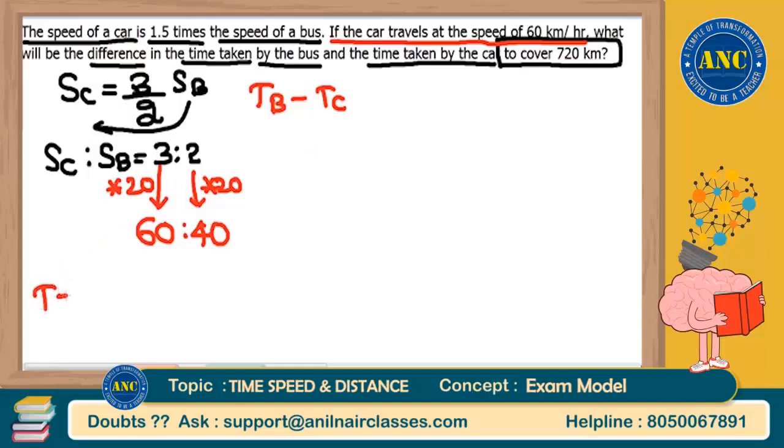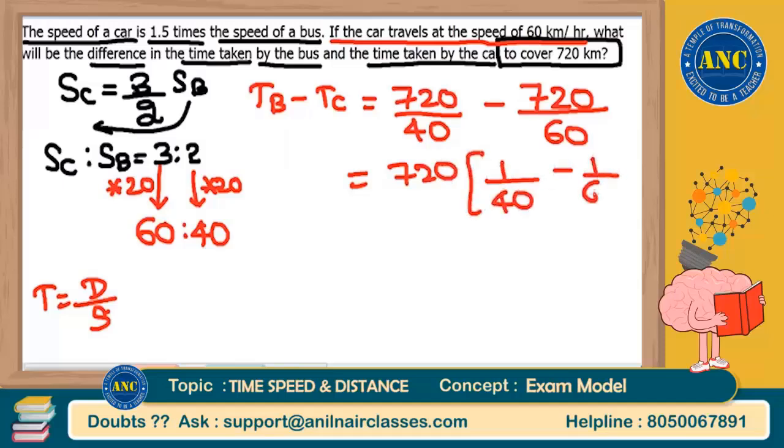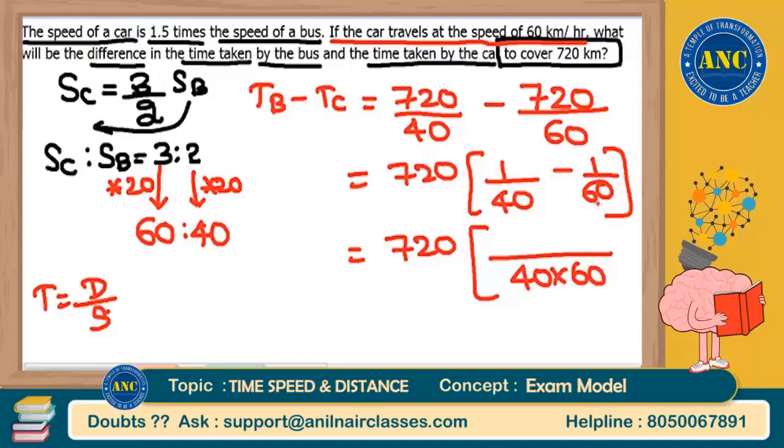Now time is nothing but distance by speed. Distance of bus, it will also cover 720 kilometers divided by speed of bus, which is 40, minus distance of car 720, speed of car it is 60, right? If I take 720 common factor, this becomes 1 by 40 minus 1 by 60. If I take the LCM, the denominator is 40 into 60, numerator 60 into 1 is 60 minus 40 into 1 is 40. 60 minus 40 is 20.